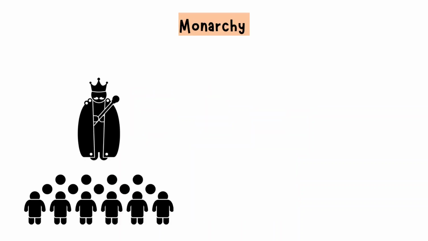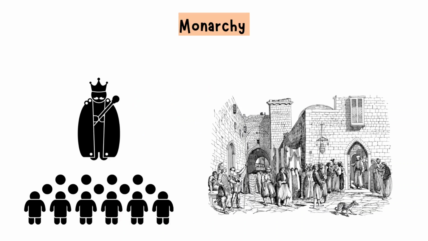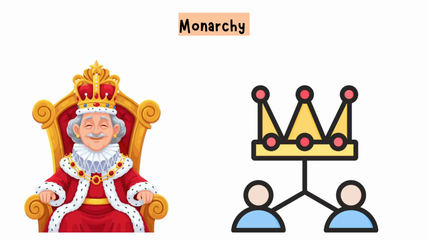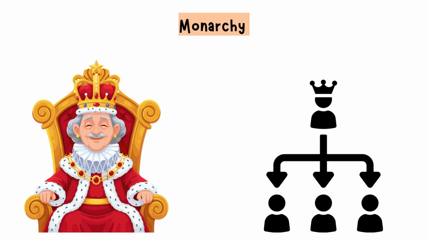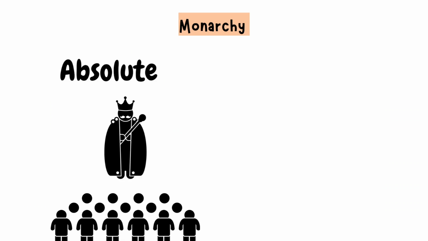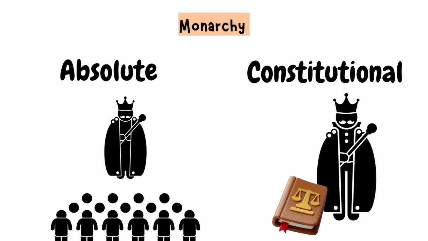Monarchy. Monarchy is one of humanity's oldest political systems. It's ruled by a royal family. Power usually passes from parent to child, creating dynasties that can last for centuries. But monarchies aren't all the same. There's absolute and constitutional monarchies.